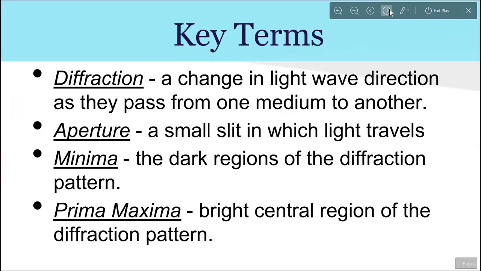And key terms. Diffraction: what is diffraction? A change in light wave direction as they pass from one medium to another. Aperture: a small slit through which light travels. Minima: the dark regions of the diffraction pattern. Primary maxima: a bright central region of the diffraction pattern.